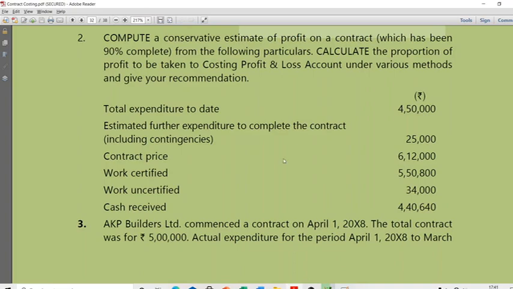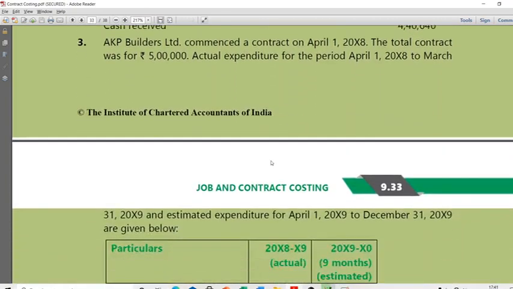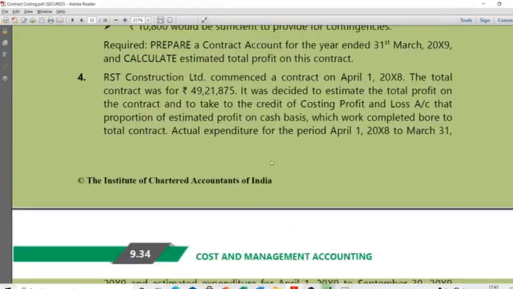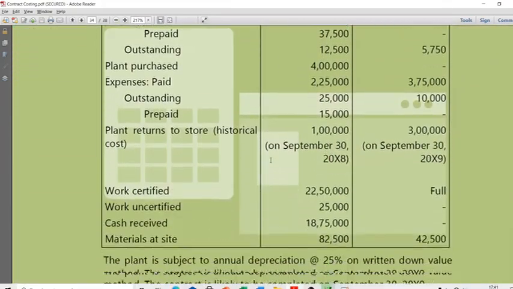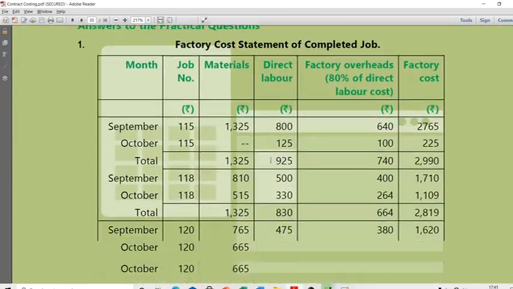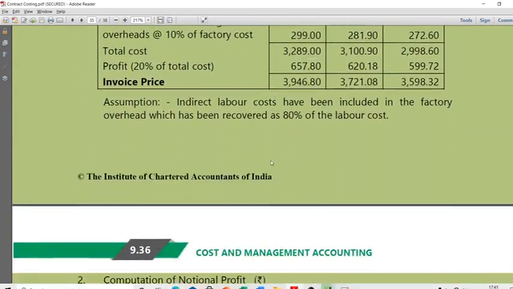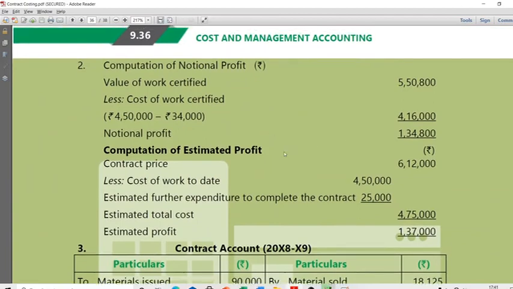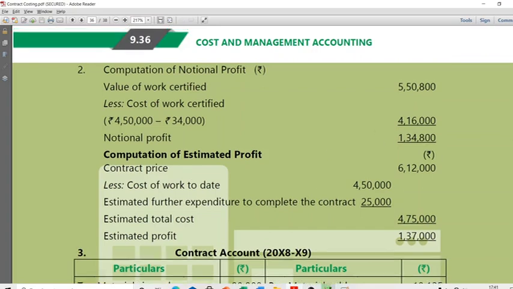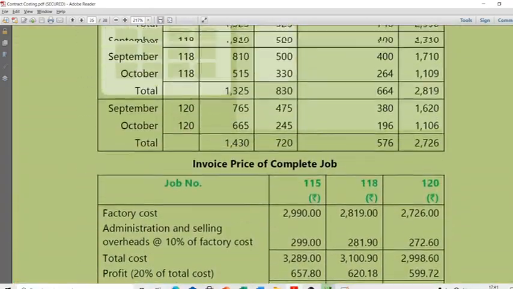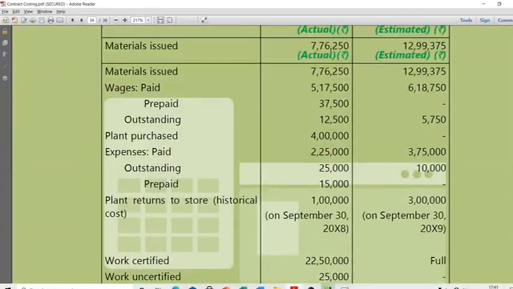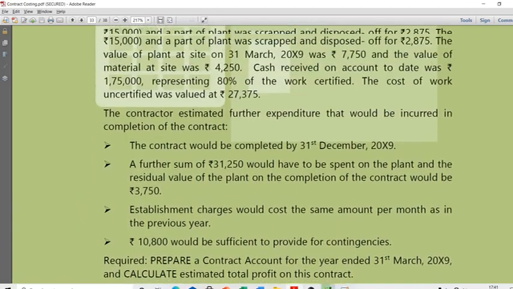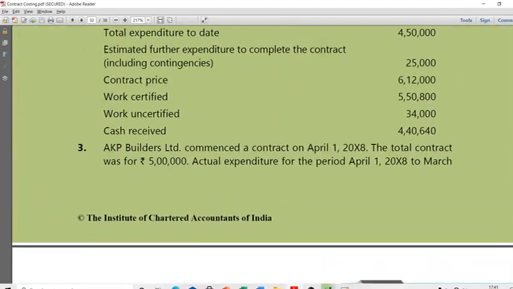Okay, see, that various methods and give your recommendation. That one part is not there in your syllabus here. Okay, that is something that is not there in your syllabus. How do you take that profit to your P&L account? That's not there in your syllabus, though the question tells that. So that's the reason why I came. I wanted to double check if they had calculated that.